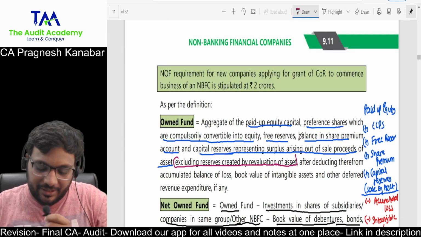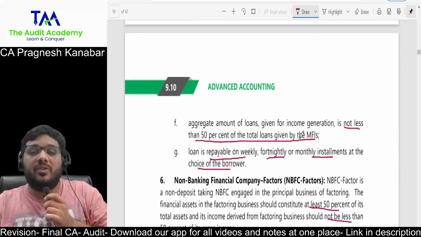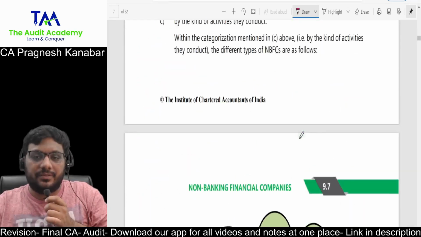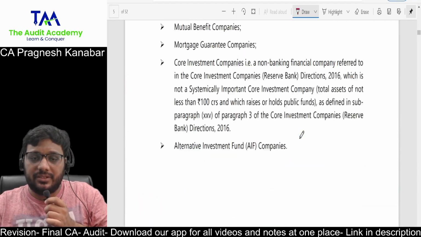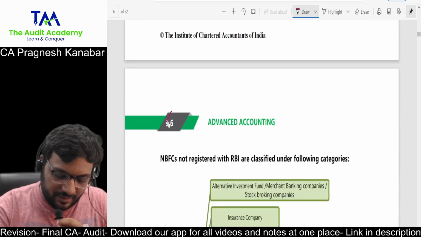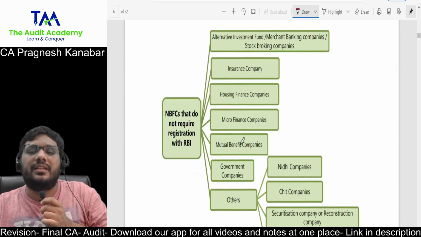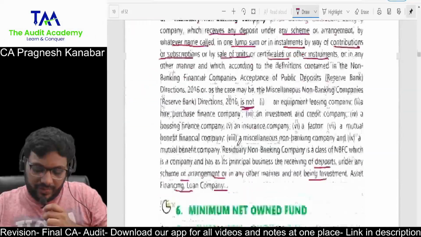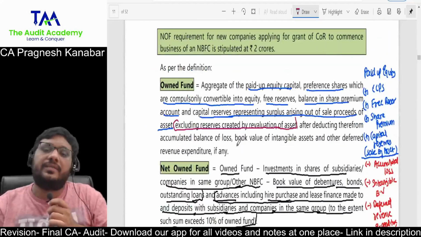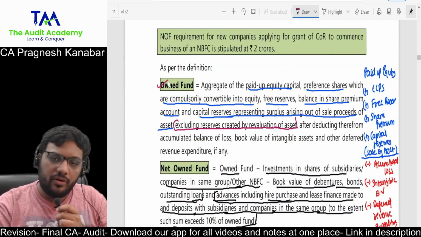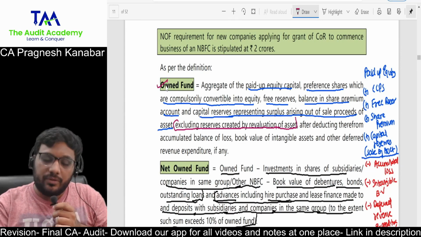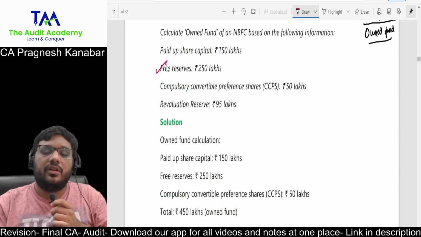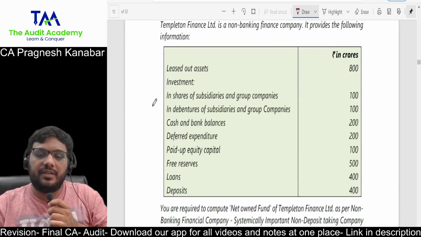Listen to me. Hidden adjustment. They have given about net owned fund in your advanced accounting chapter. Yes, I think this is your chapter number 9, as you can see, 9.6 of advanced accounting. These are the page numbers. So there they have given the net owned fund requirement. And there they have exactly said which fund is an owned fund, and how to calculate net owned fund. For owned fund they have given one illustration, for net owned fund they have given one illustration.